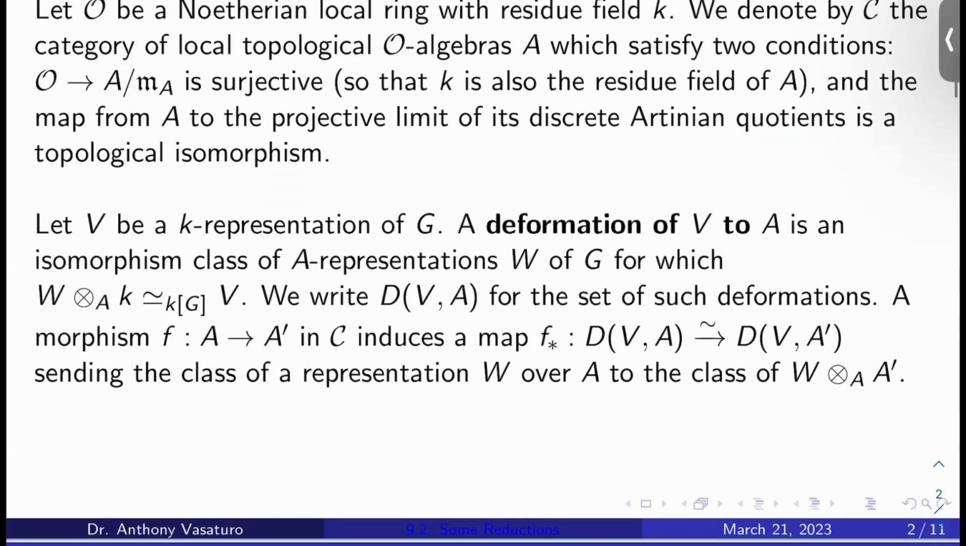Okay. Also, we'll let V be a K representation of some profinite group G. A deformation of V to A is an isomorphism class of A representations W of G, for which W tensor over A to K is isomorphic over KG to V. And we'll write DVA for the set of such deformations. A morphism F from A to A prime in C induces a map F lower star from DVA to DVA prime, sending the class of a representation W over A to the class of W tensor A prime over A. Okay, so this was all in the last video.